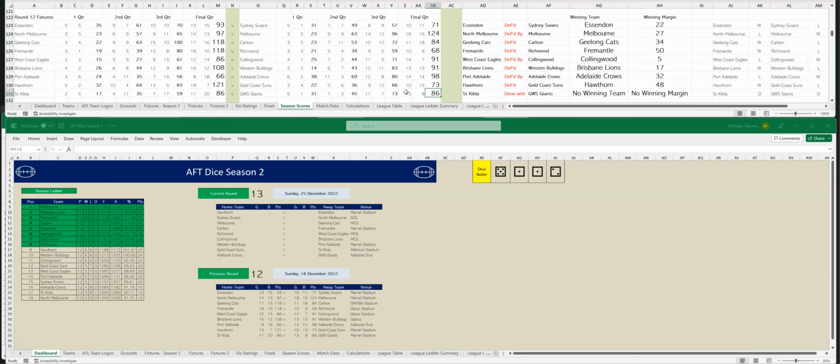So the 8 is Melbourne, Brisbane, Fremantle, Carlton in the top 4. And then it goes Essendon, Geelong, GWS Giants, and Richmond to conclude the 8.